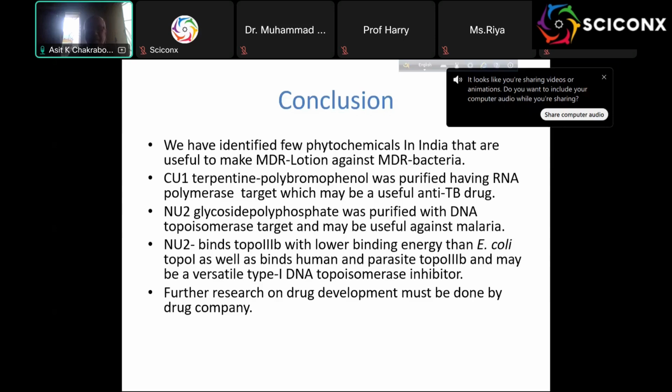It cannot be done by me, and I am waiting for some drug company to take it forward and do the further research so that we can get the drug, because they are abundant in the plant extract. You can cultivate the plant, isolate it easily in ethanol, and purify it easily by TLC. You can also use a big 1 liter column, but that wastes a lot of chemicals, meaning ethanol, but you can do it.